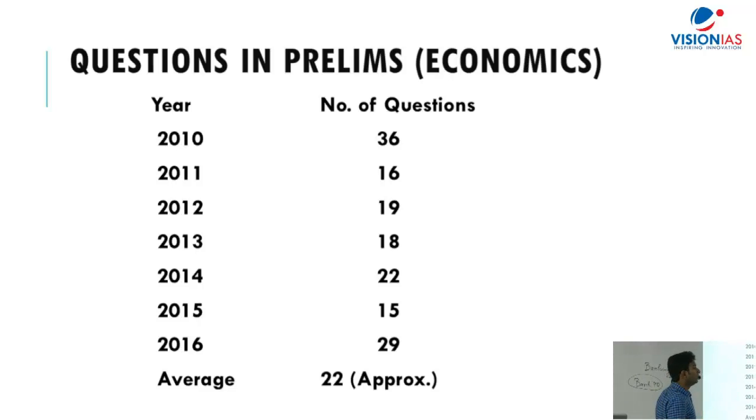And I'm telling you, the questions that have been asked by the UPSC in your economics section are not very tough. All questions are conceptual. If you know things, then I don't think it will take a lot of time. To solve these 20 questions that will be asked by the UPSC in prelims in the economics section, I think maximum 20 minutes it will consume. I'll show you what kind of questions have been asked by the UPSC in the last few years.